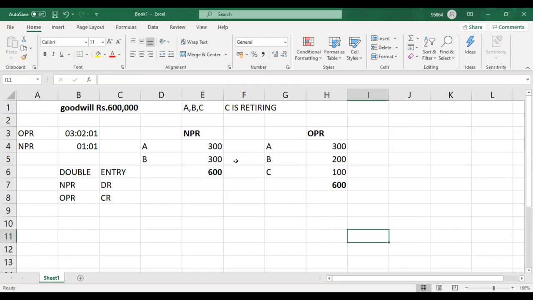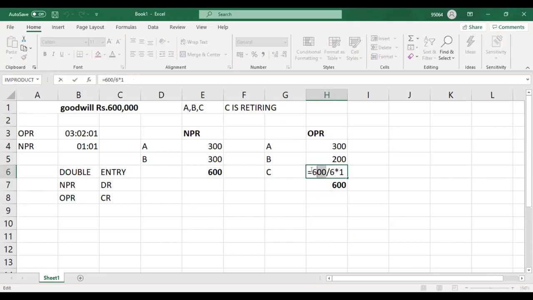You debit 600, you credit 600. So this is how you will calculate it. This is the equation. You take the total goodwill, you add the ratios, 3, 2, 1 added is 6. Then you will multiply by the ratio appropriated for each partner. This is what you do.